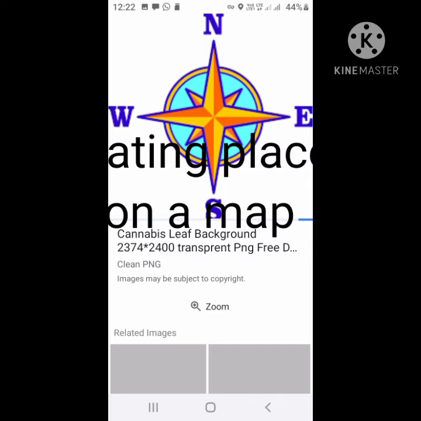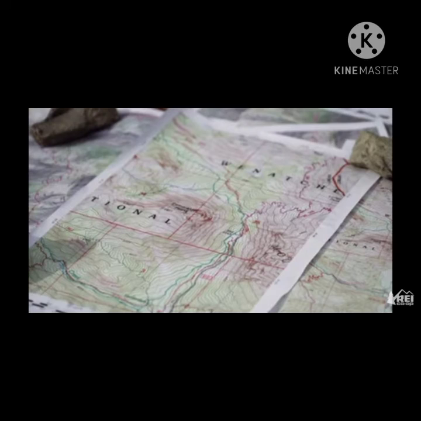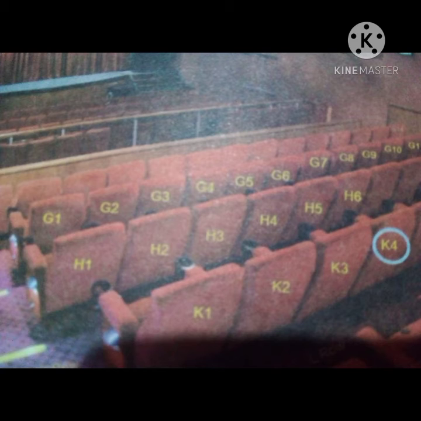While directions give you a general idea about the location of places, they do not give you the exact location. For example, suppose you want to tell your friend where you are sitting in a movie theater. Can you do it with just directions? No, you cannot. So, how do we locate seats in a theater?